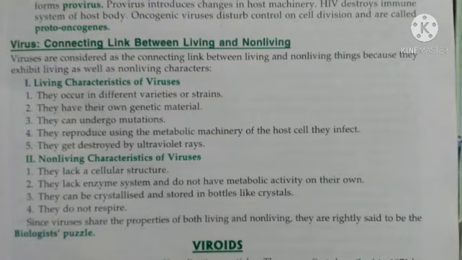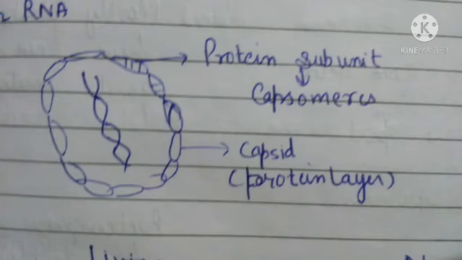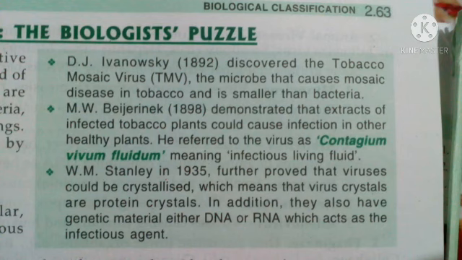But if we consider the non-living characteristic, they lack cellular structure. In the five kingdom classification, which was given by Robert H. Whittaker on the basis of cellular structure, the virus was not included. The reason is that viruses do not have a cellular structure and do not have metabolic activity of their own, and they are made up of only a protein coat and genetic material.